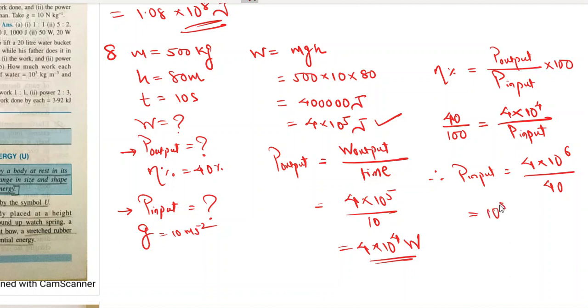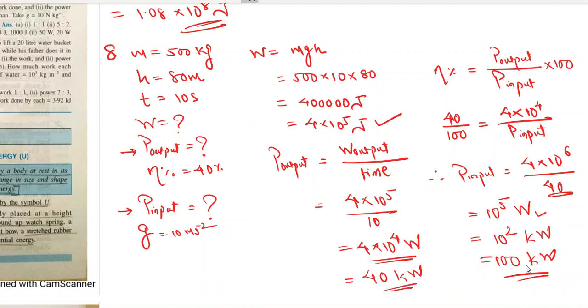So this will become 10 raised to 5 watt. 10 raised to 5 watt is how much? 10 raised to 2 kilowatt or 100 kilowatt. If you solve this, you will get 10 raised to 5. So power input is 100 kilowatt. And what is the power output? 4 into 10 raised to 4. That is 40 kilowatt.